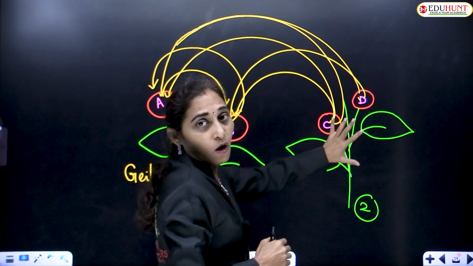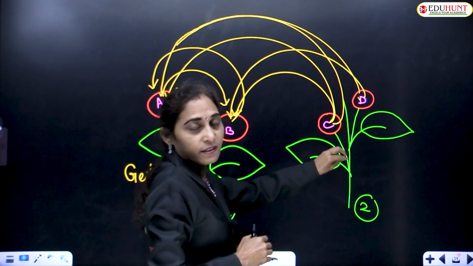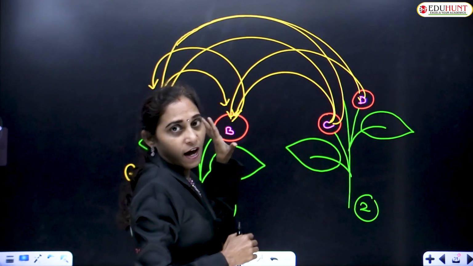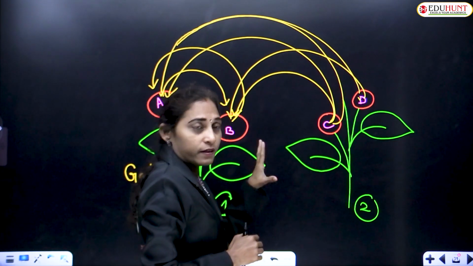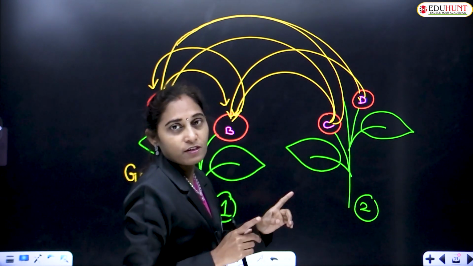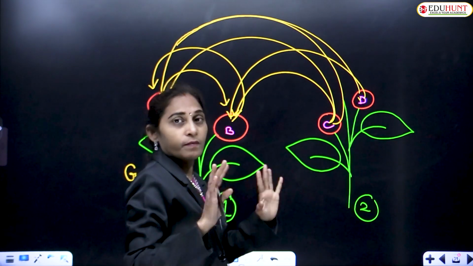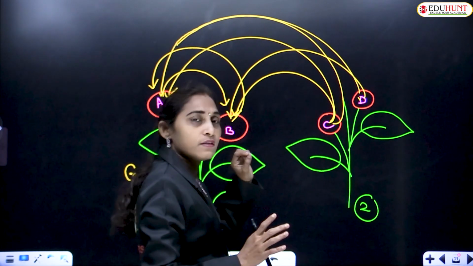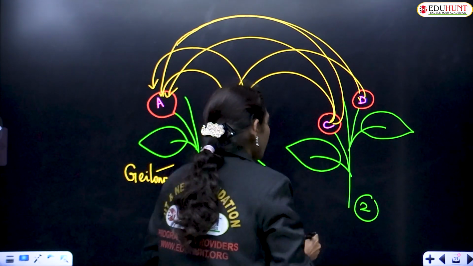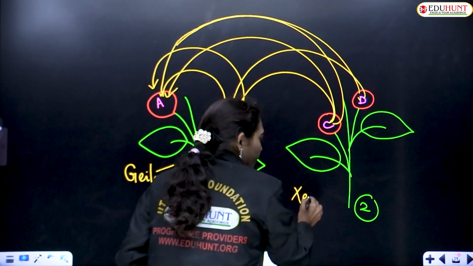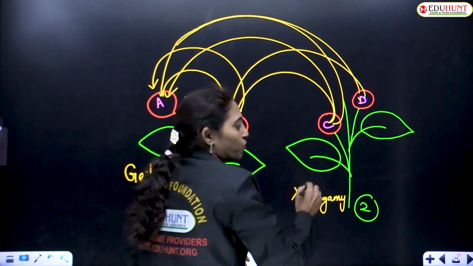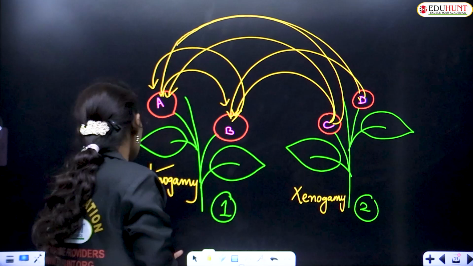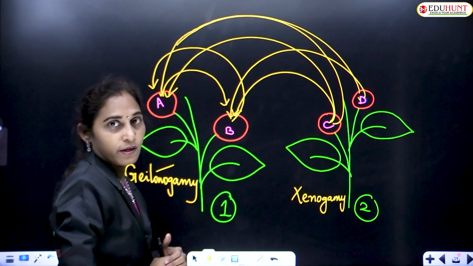If the transfer of pollen occurs between different flowers of different plants of the same species, for example between two mango plants, then it is also cross-pollination. It is called xenogamy. I hope you have understood. So these are the two different cross-pollinations.